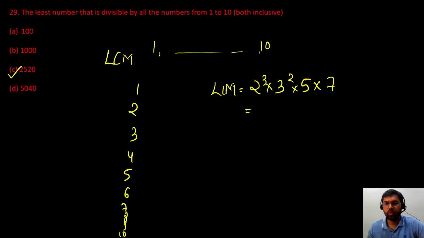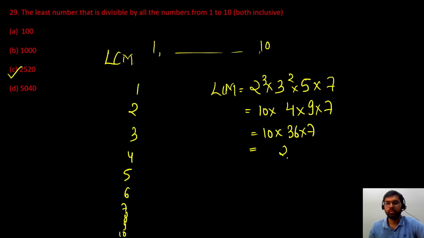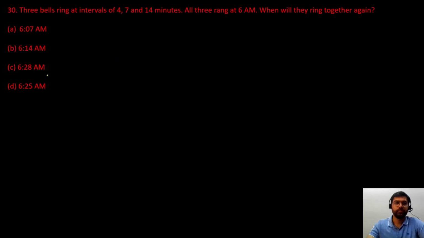So 5 into 2, this will give me 10. Then 10 multiplied by 2 square is left. So 4. 3 square is 9 and 7. So 10, 4 into 9, 36 into 7. So 36 into 7 will be 42, 2, 4 carry over, 21 plus 4, 25 into 10, 0. So you can see we are getting 2, 5, 2, 0. Got it?